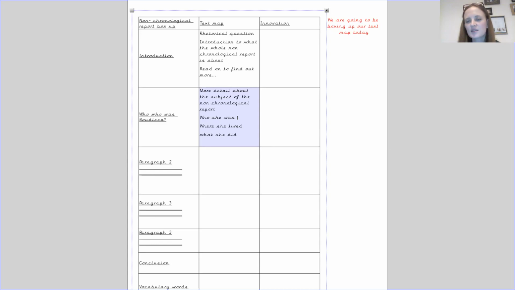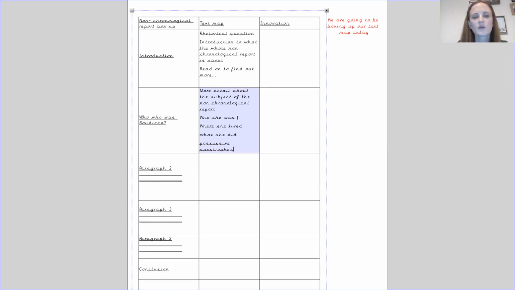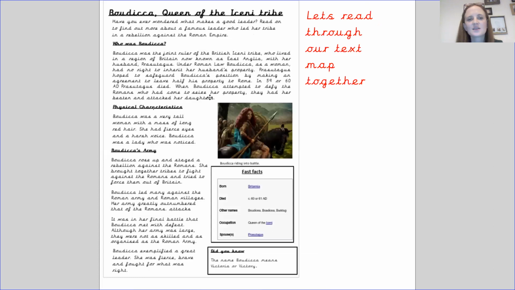Other things to pay attention to in that paragraph is that I've used possessive apostrophes. So with regards to that, I've used it as Boudicca's position, her husband's property. So it is property that belonged to her husband. It was Boudicca's position.